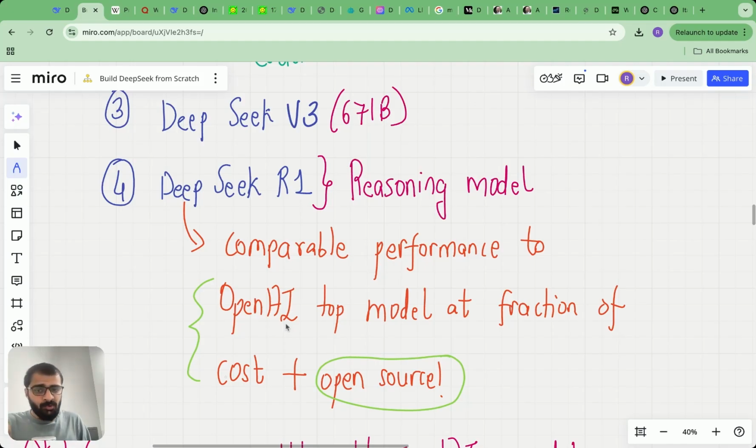Remember, OpenAI is closed source. This model was fully open source, which means you could literally download the model and run it locally if you have a big setup. And secondly, the API cost of this model is a tiny fraction of what the latest OpenAI model costs.